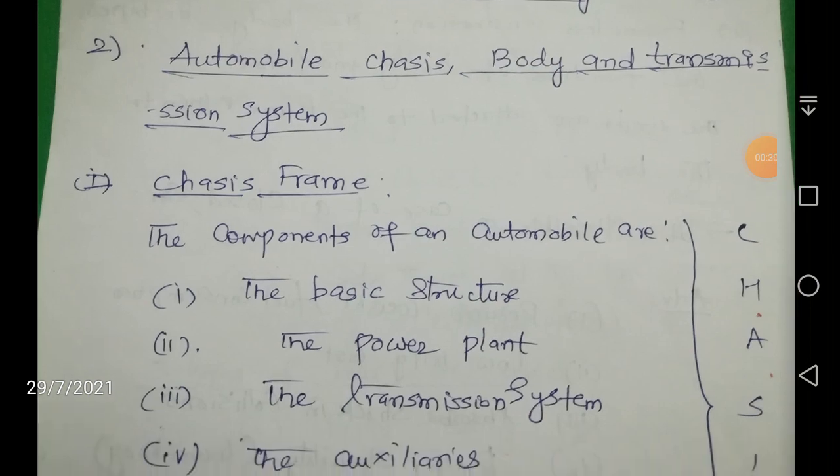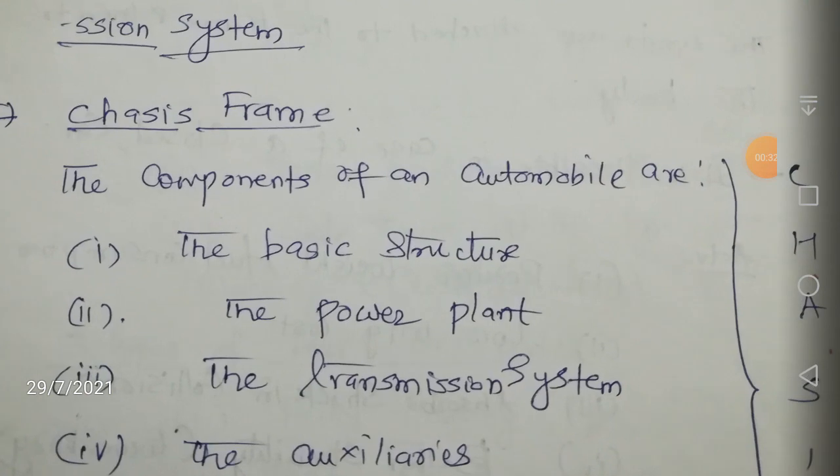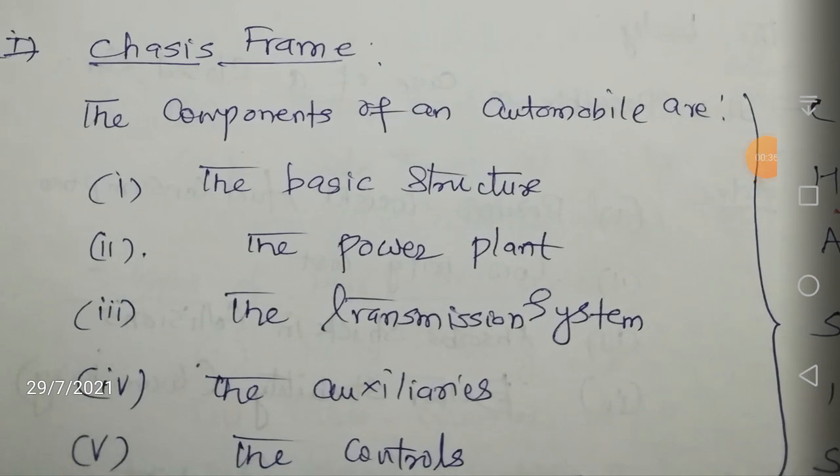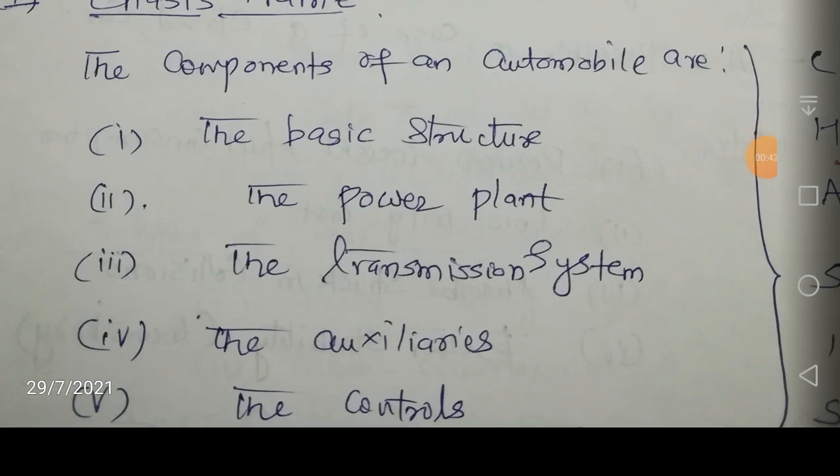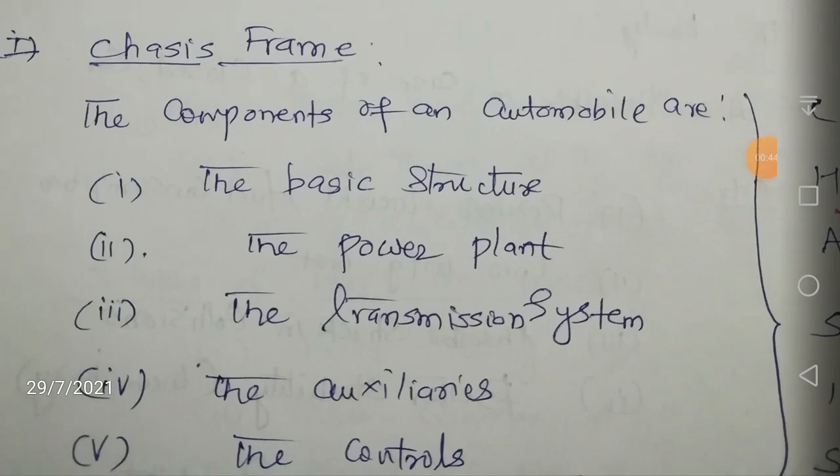So let us see what a chassis frame is. What are the basic components of an automobile? It is going to have a basic structure, and then a power plant, which is nothing but your engine. Then your transmission systems, like your gear trains, gears and clutch, all come under your transmission system.